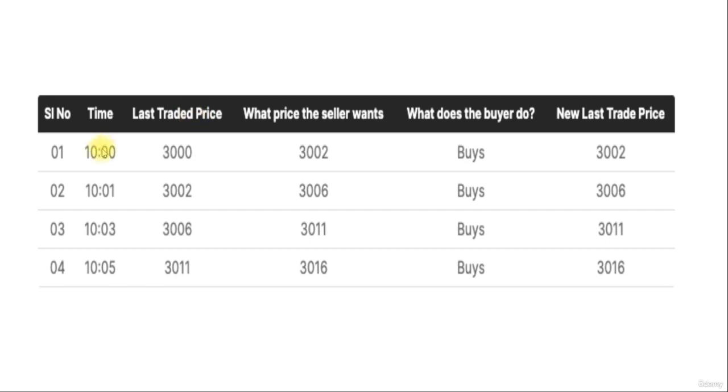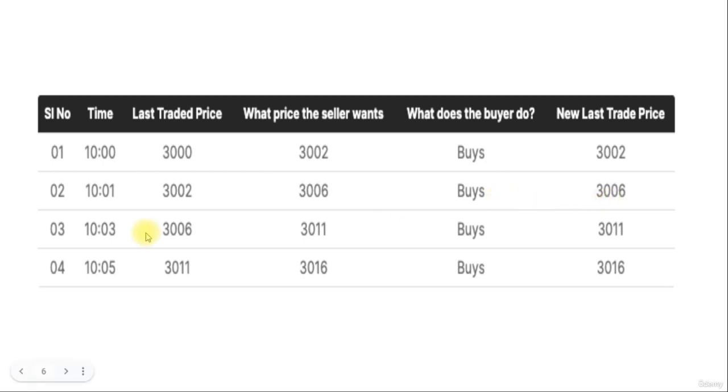So the time is 10 a.m. and the last traded price for Infosys is 3,000 rupees per share. Now what the seller wants is 3,002. The buyer buys and the new LTP, or last traded price, becomes 3,002. After 1 minute, the LTP is 3,002. The seller wants 3,006 and the buyer is ready to pay the higher price. So the LTP becomes 3,006.